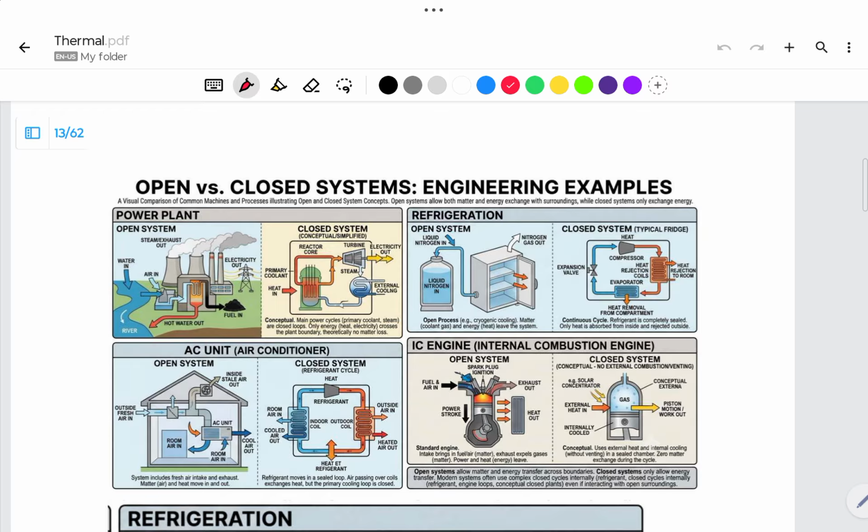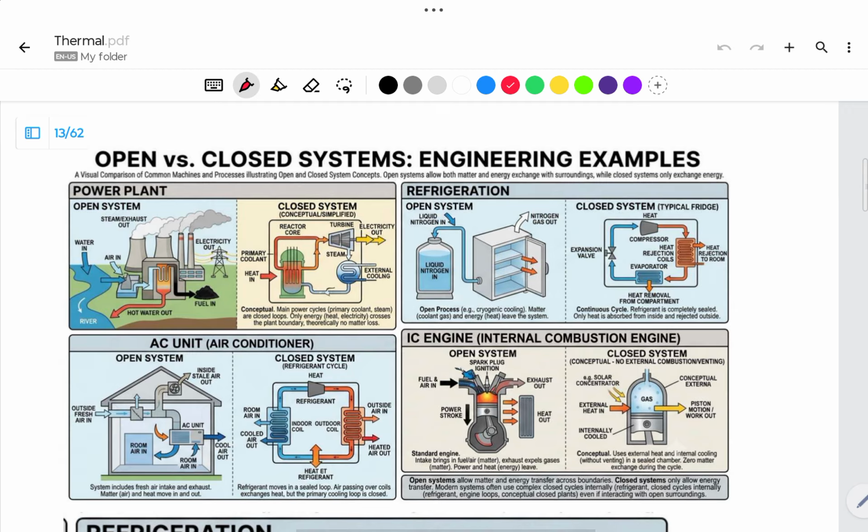Wherever the process is taking place, it is called a thermodynamic system. So first of all, we need to understand that one, the thermodynamic system. A thermodynamic system itself has some boundary, and inside the boundary there is a thermodynamic process. Then only we can call it a thermodynamic system. Here, can you see the examples on the screen? Here there is a thermal power plant. Then here there is a heat exchanger, a refrigerator.